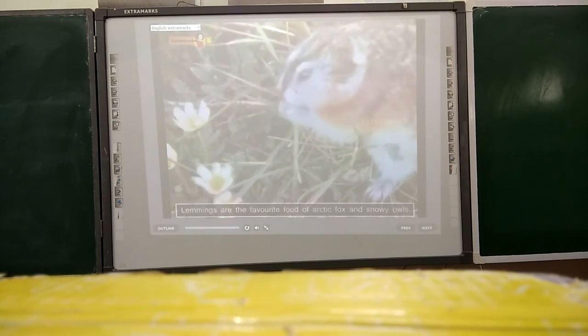Lemmings are small mouse-like animals that live in the Arctic tundra. In summer, they are brown, but in winter, they are all white. Lemmings are the favorite food of many Arctic animals like Arctic fox, snowy owls, and other predators. Another variety of birds here is barnacle geese, which are the migratory birds shared by the Arctic and the UK. They avoid fox and fly, nesting on inaccessible cliffs.